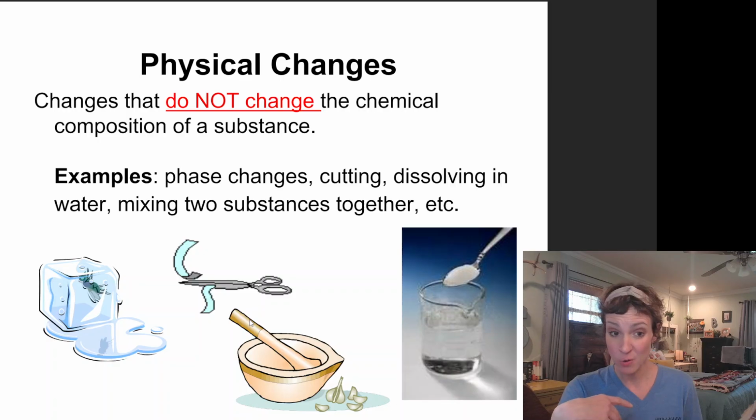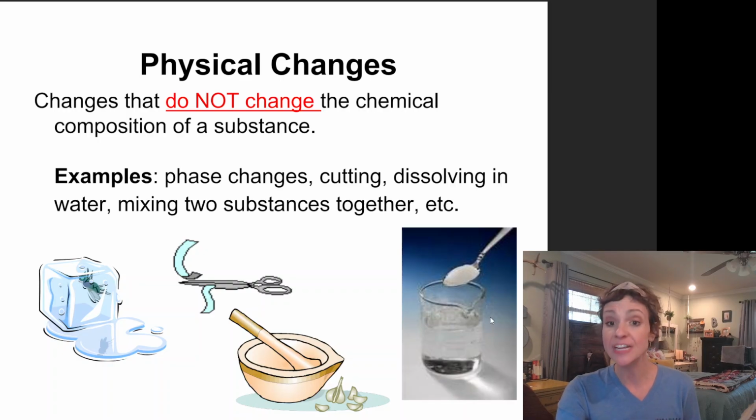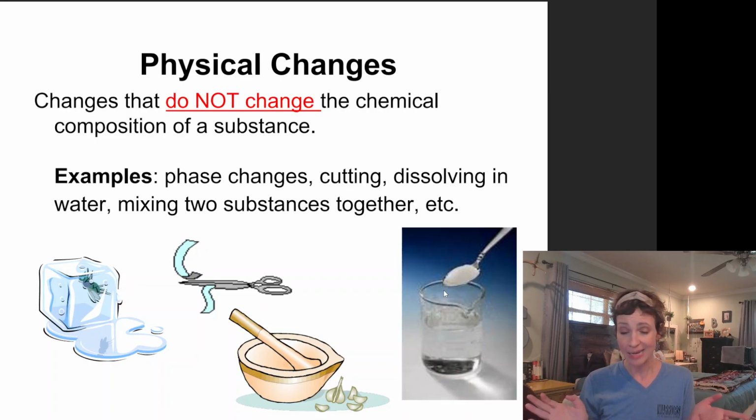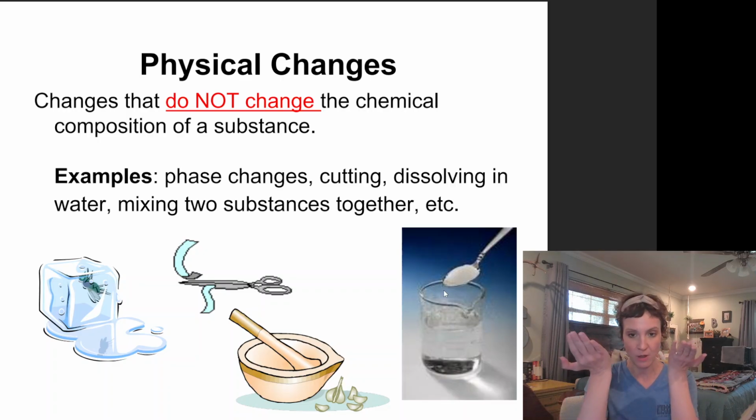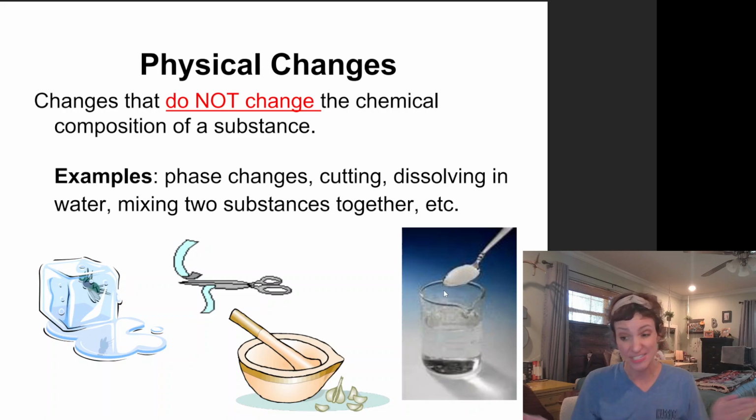Cutting something in half. Woo, I've just changed the shape of it. It is still paper if I've cut a piece of paper in half. Dissolving something in water. Do not be afraid that dissolving sounds like a super duper super sciencey word. I am just mixing something in water. If I were to evaporate the water, I would still have that same thing down at the bottom of my beaker. Mixing two substances together. We talked about mixtures the other day. We know that mixtures can be separated by physical means. Well, here we are. We're talking about physical changes, which just means I'm not causing anything chemically to happen with those two substances that I'm combining together.